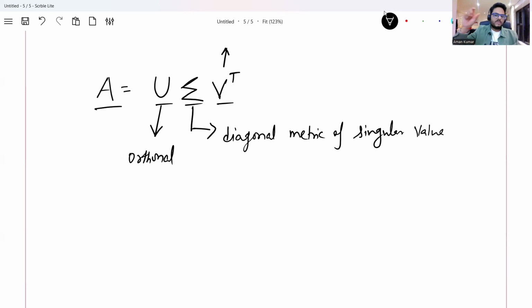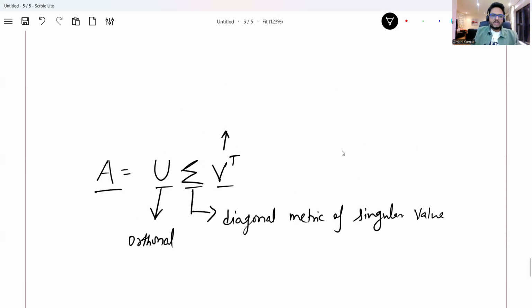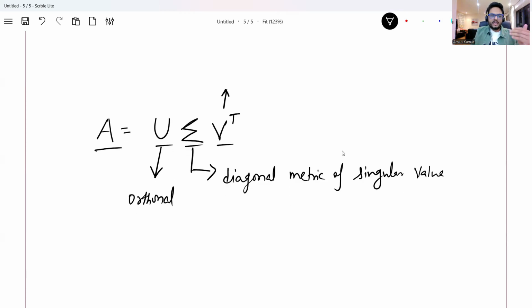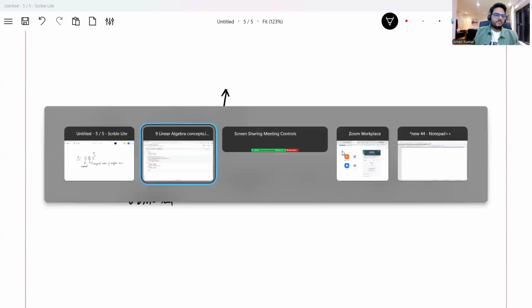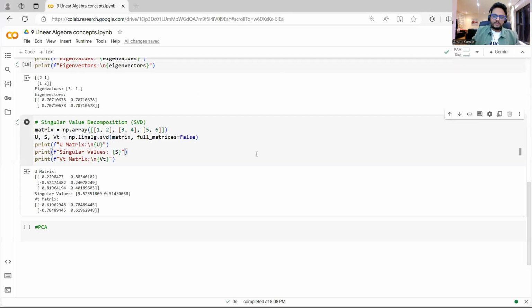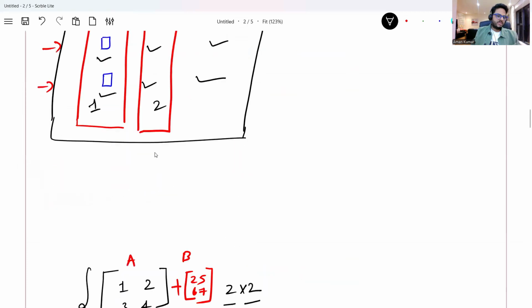I can create a detailed video on this topic. If you drop me a comment and say that you want a video on this topic, I can create that. This type of application is used in recommendation engines, semantic analysis, right? These kinds of scenarios, this is an important concept. How you can do it in Python is very simple, like this. As I told you, I'm giving the original matrix, S stands for sigma and V stands for VT. If I give it like this in Python, this is your U matrix, singular matrix, and VT. Three matrices we are getting from this one matrix. That is singular value decomposition.